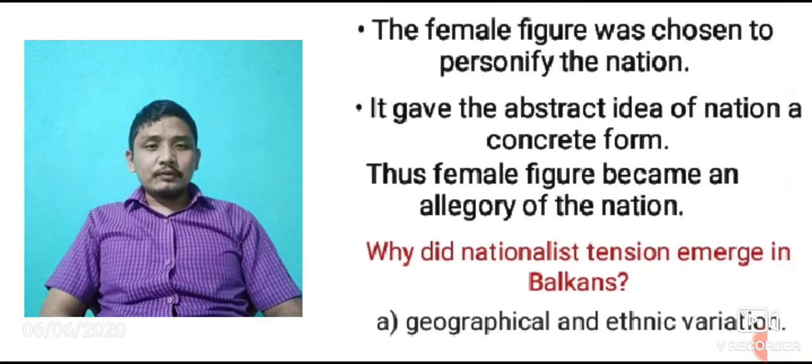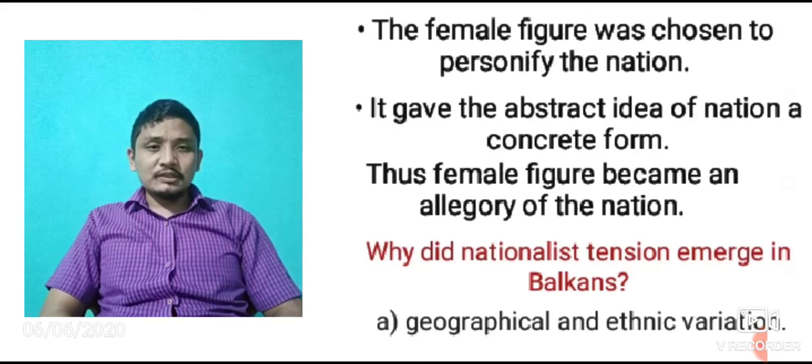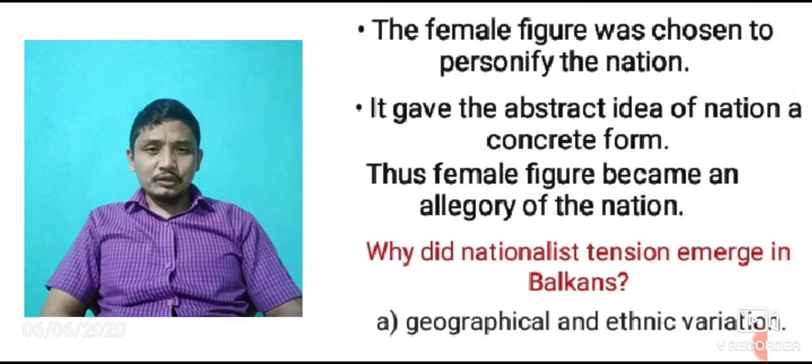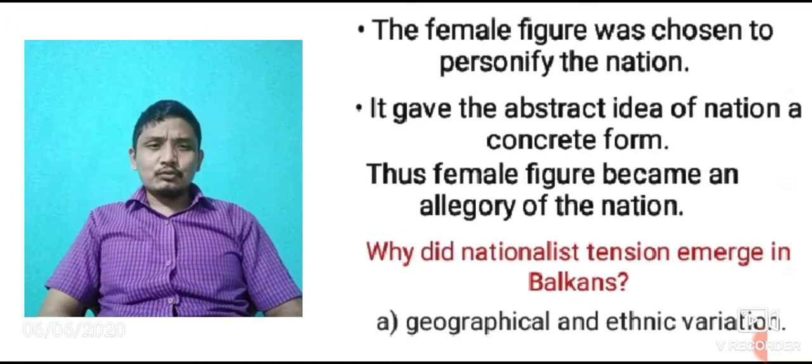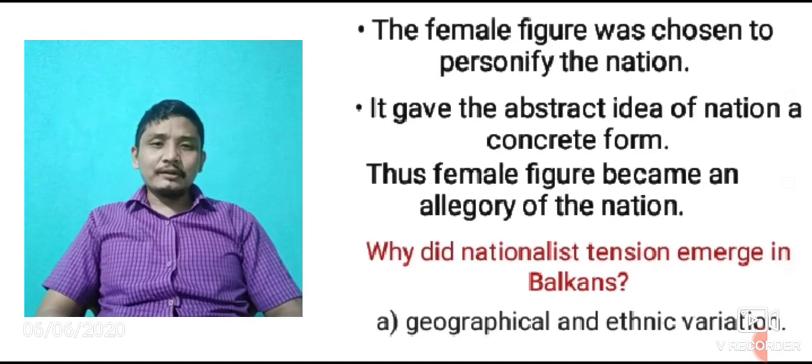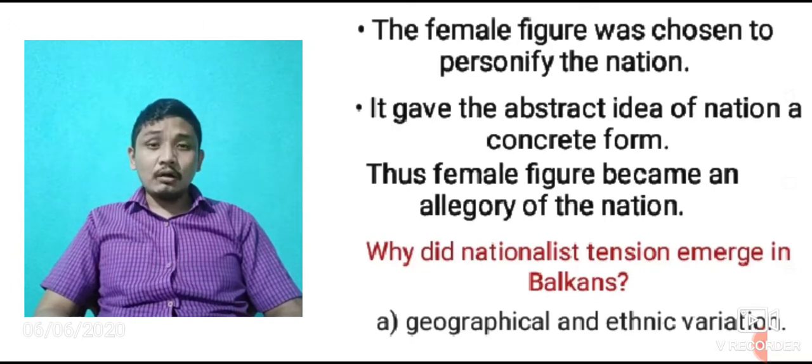In the Balkan region we can find geographical variation, because this area comprises modern Romania, Macedonia, Bulgaria, etc. So many regions comprise this Balkan area. And at the same time there was ethnic variation also. They had their own culture, their own tradition, their own language.